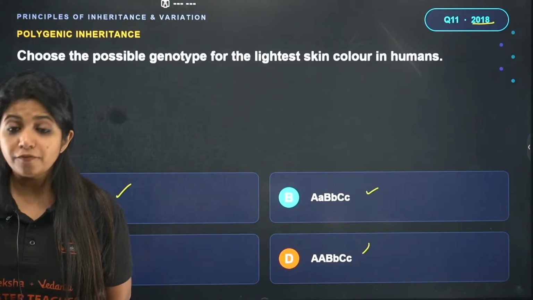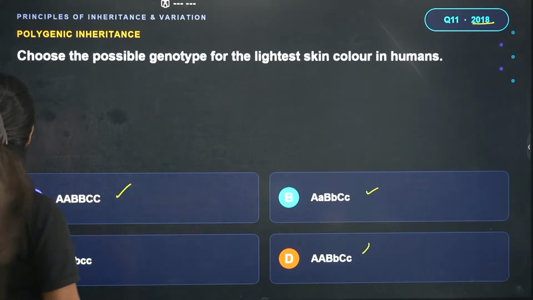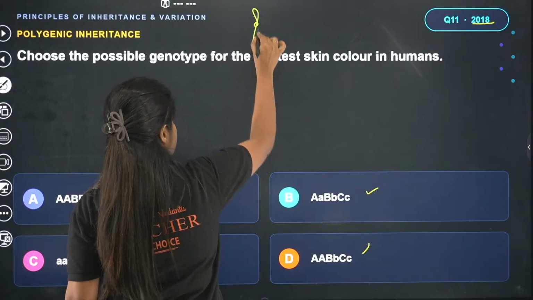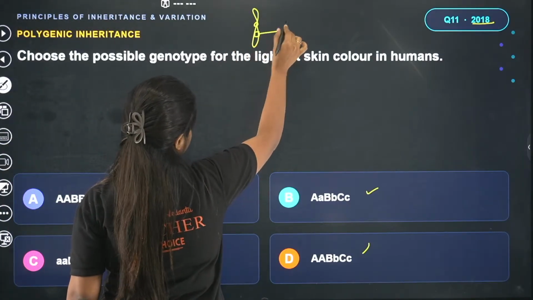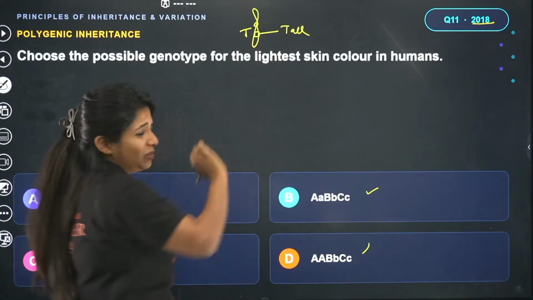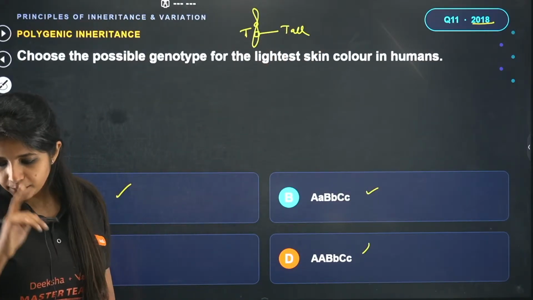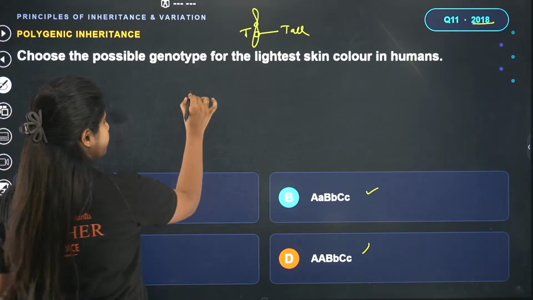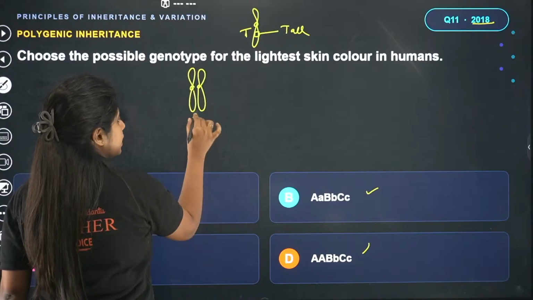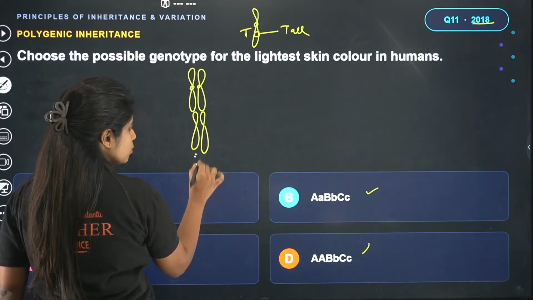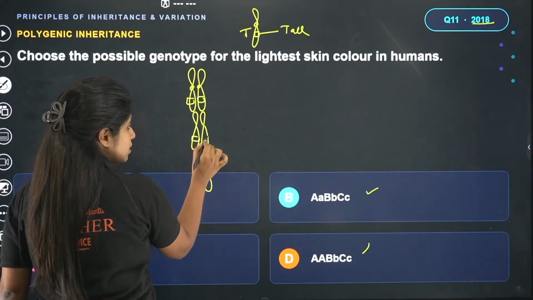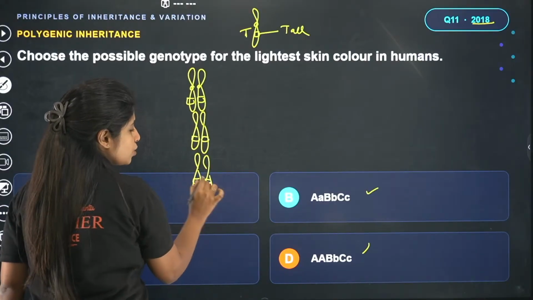This is an example of polygyny, by the way. What do you mean by polygyny? Until now, we have studied one gene, one character. One gene codes for, for example, capital T codes for tallness. That is how it generally works. But here, things are going to be quite different. Our skin color as well as human height follows polygyny. Polygyny means multiple genes come together and show the effect.